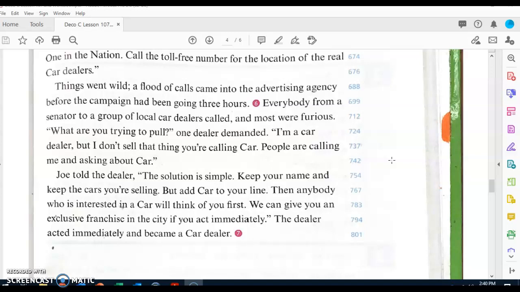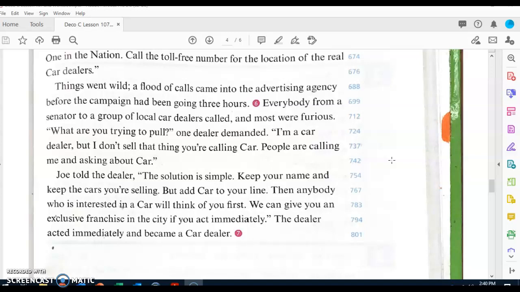Joe told the dealer, "The solution is simple. Keep your name and keep the cars you're selling, but add car to your car line. Then anybody who is interested in a car will think of you first. We can give you an exclusive franchise in the city if you act immediately." The dealer acted immediately and became a car dealer.